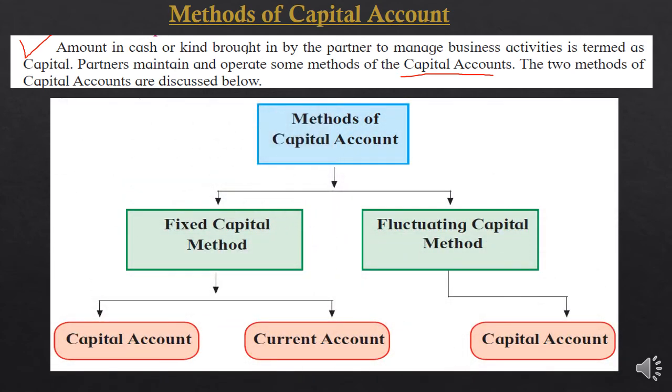So these are the two methods, students, in which the first is the fixed capital method and the second is the fluctuating capital method. If the fixed capital method is followed, you have to prepare two accounts for the partner. The first one is the capital account and the second one is the current account. But if the capital account is maintained on the fluctuating basis, you will see only one capital account, students.